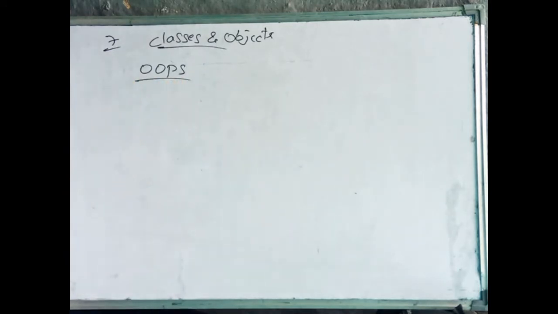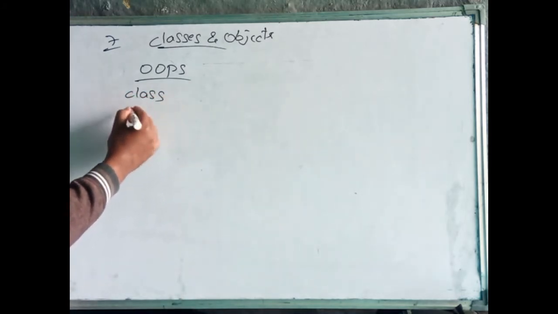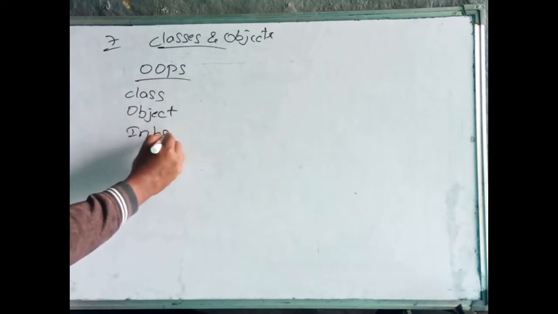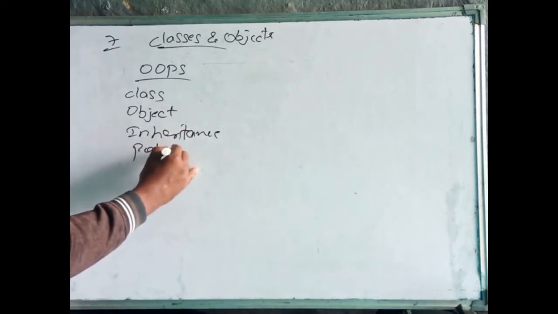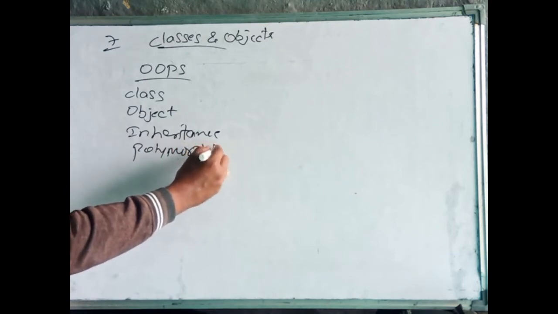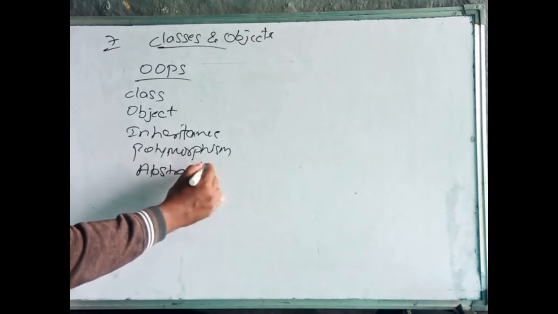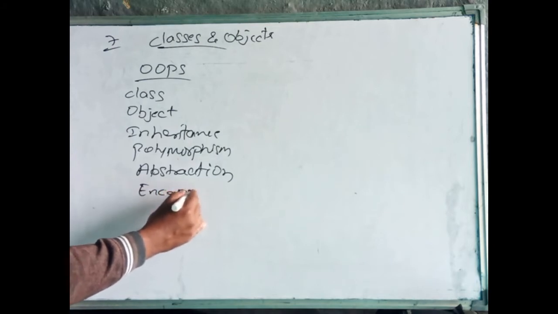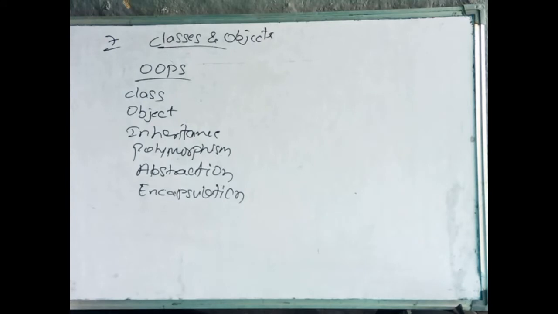We already discussed the basic or fundamental concepts of OOPS: class, object, inheritance, polymorphism, abstraction, and encapsulation. These are the basic concepts we already discussed in the previous class.